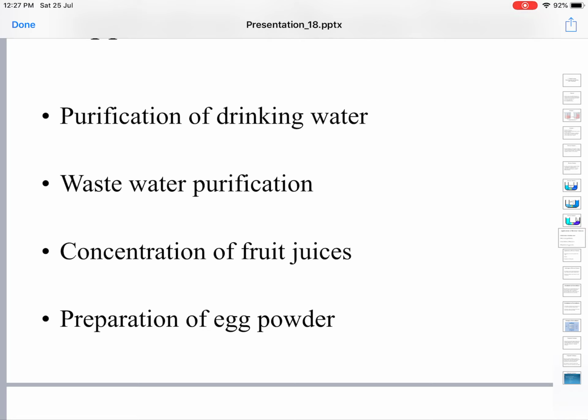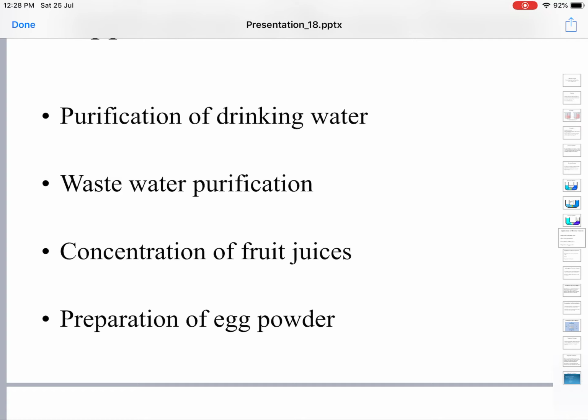Mistakenly, we call this water mineral water, but actually it is not mineral water. It is demineralized water. So reverse osmosis is used for preparation of drinking water. The basic process in all applications is removal of dissolved salts or impurities from the water.